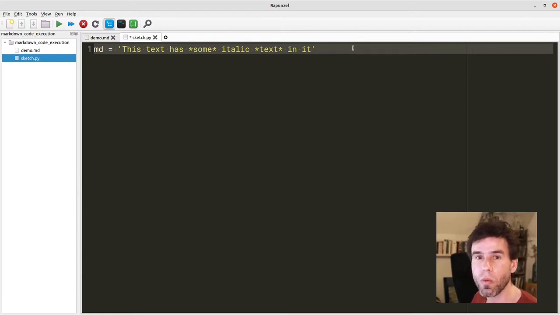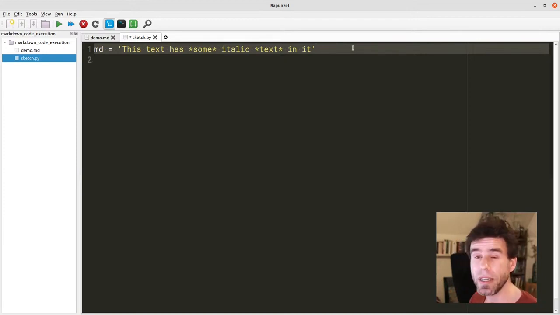You think maybe right now, well, why don't I just create a loop that goes through this text string one character at a time? That would also work, actually. In many cases, that also works. But regular expressions are more aesthetically pleasing, more elegant, and they can also do much more complicated things that are difficult to do by just looping through the text. So what I will do now is basically explain a simple case of matching with this text has some italic text in it, and then we'll generalize that to actually creating a regular expression that captures these so-called fenced code blocks in the Markdown text between the backticks.